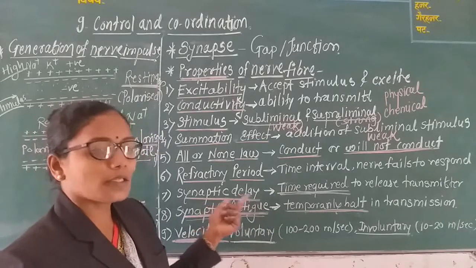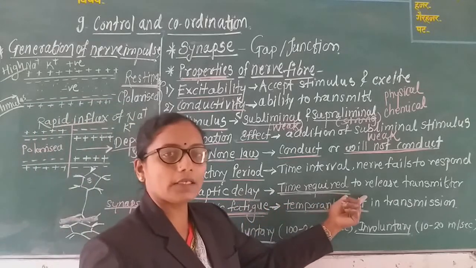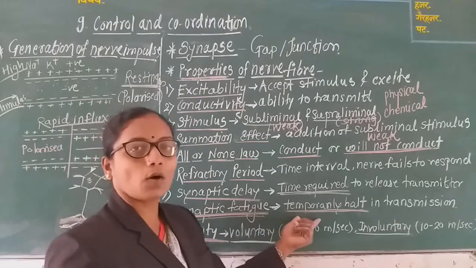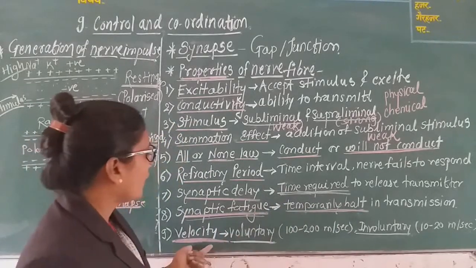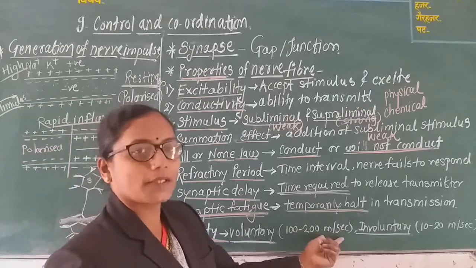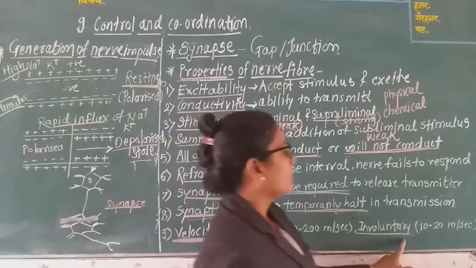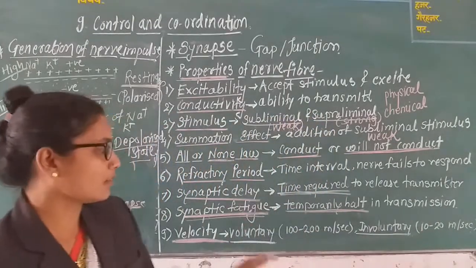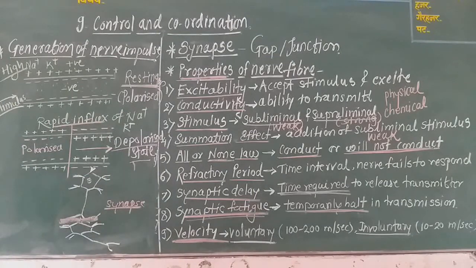Synaptic delay means the time required to release the transmitter. Synaptic fatigue means temporary halt in transmission. And velocity means, in voluntary muscles, 100 to 200 meters per second, and in involuntary, 10 to 20 meters per second. This is the velocity or rate of transmission.